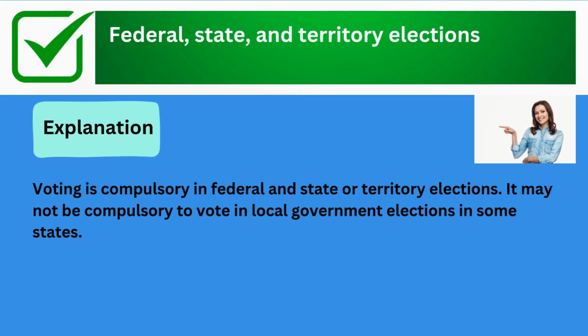The correct answer is federal, state, and territory elections. Explanation: voting is compulsory in federal and state or territory elections. It may not be compulsory to vote in local government elections in some states.